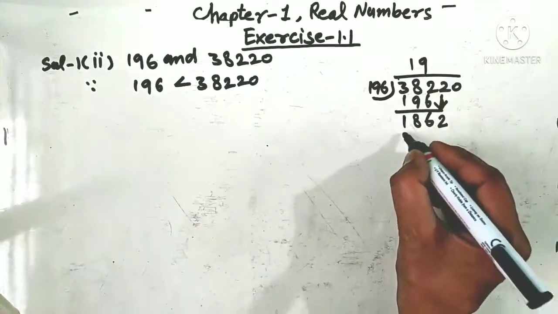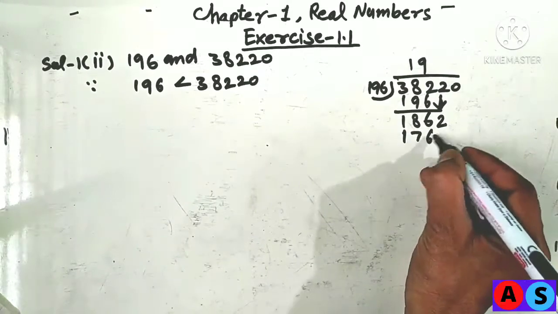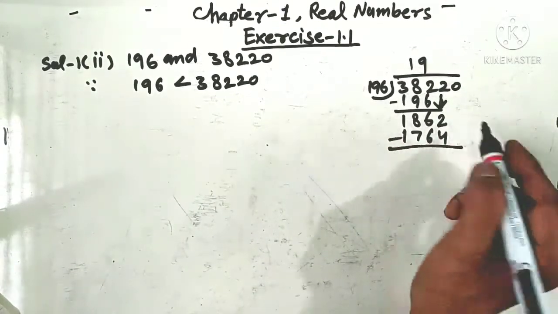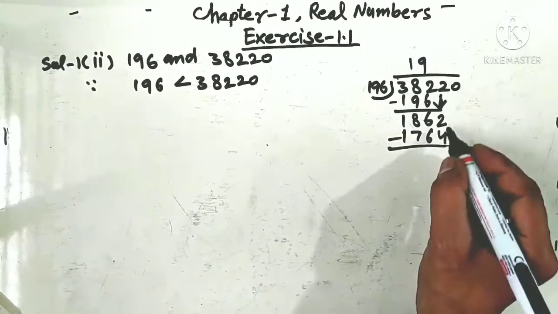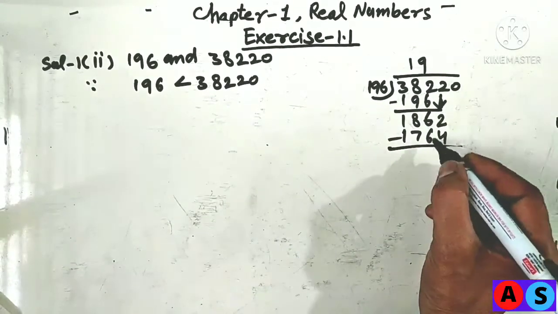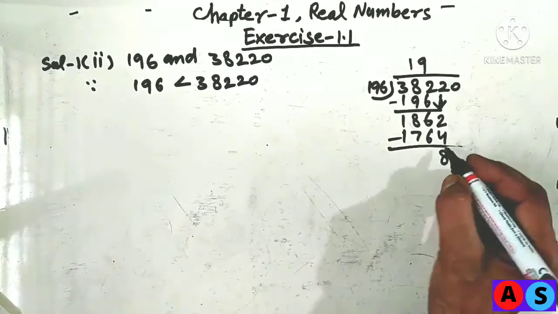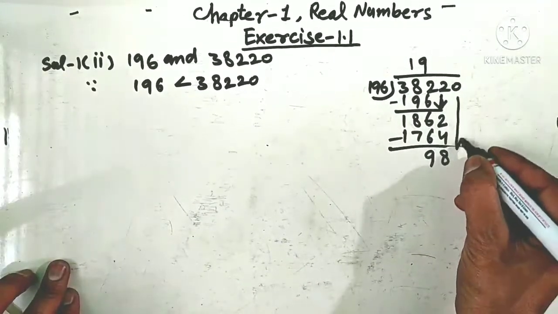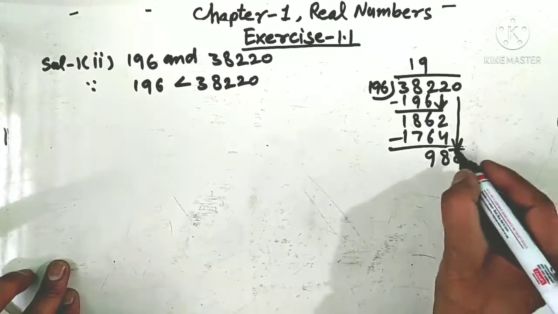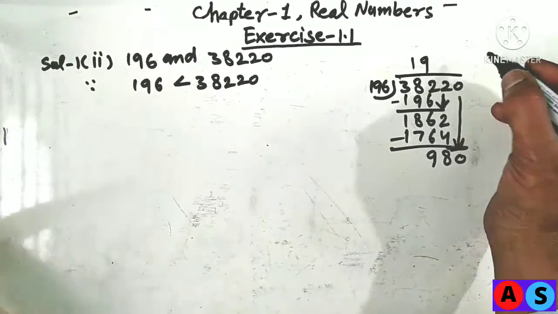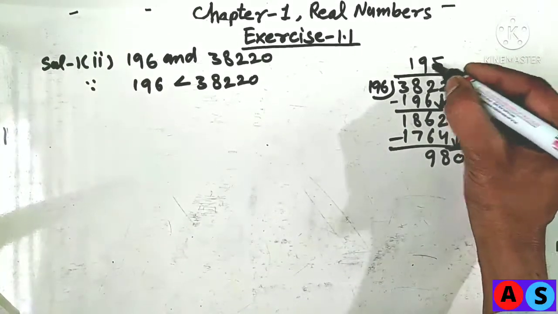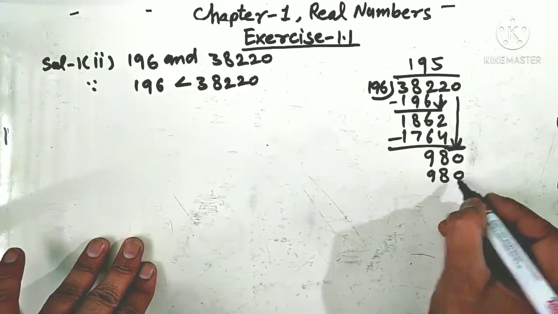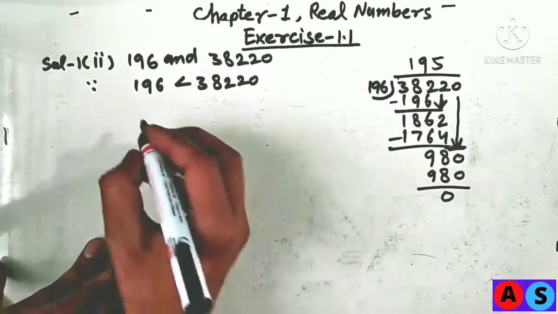We write 1764. On subtraction we get remainder 0. Now we note down 0. It will go 5 times 980. We get remainder 0.